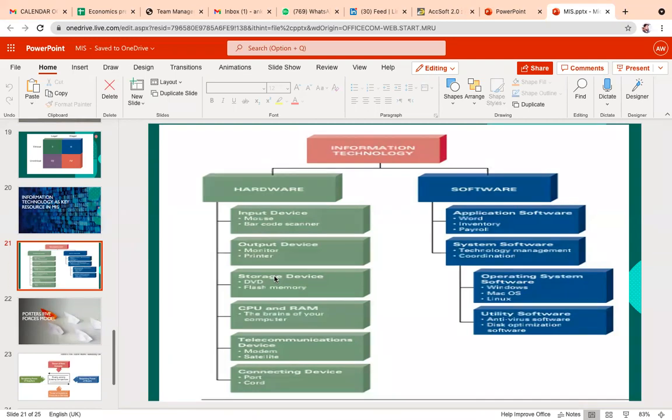Application software is software which enables you to solve a specific problem and to perform certain specific tasks. For example, I'm using PowerPoint right now just to show you the PPTs and the content which I want to use for my teaching purposes. Let us suppose you are using MS Word for an assignment I give you, writing your term papers. Each and everything will be done with application software.